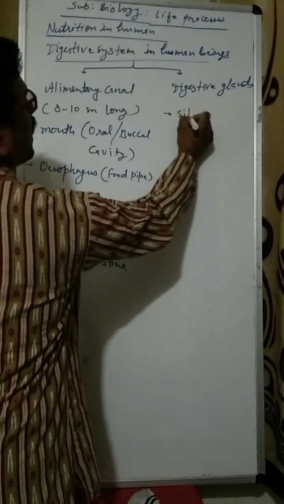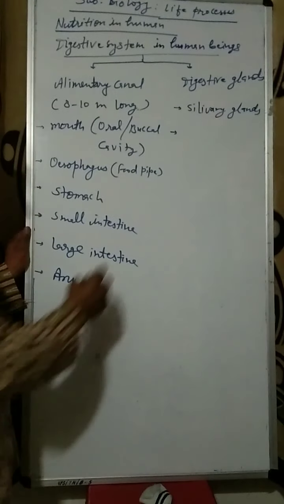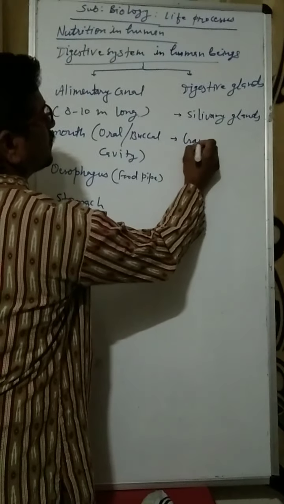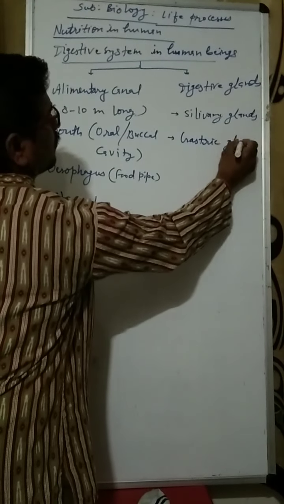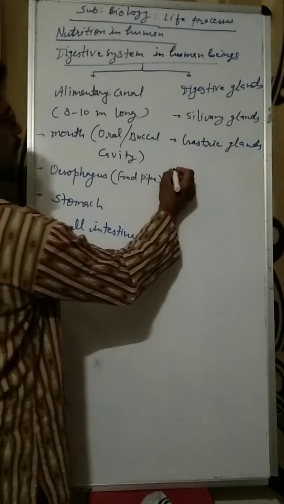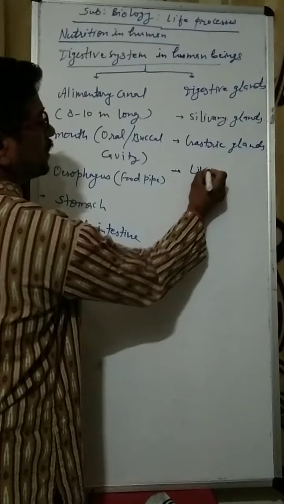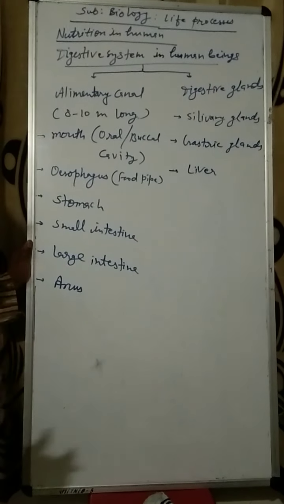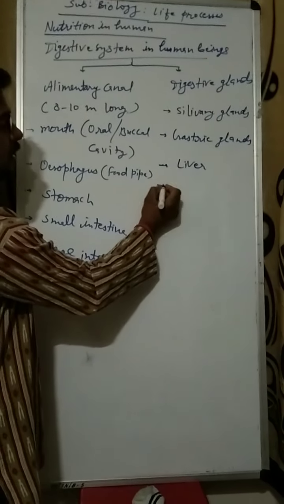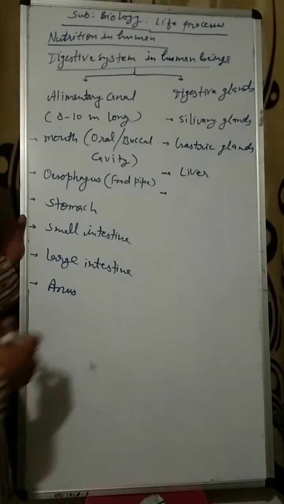In the glands, the first gland is the salivary glands, which are found in our mouth. Then second is the gastric glands. These are found in the wall of the stomach. Then the liver. This is the largest gland of the human body, and it is situated on our right side above the stomach.